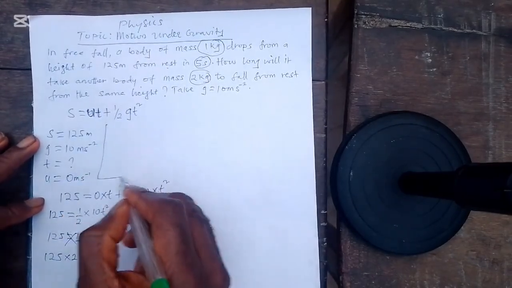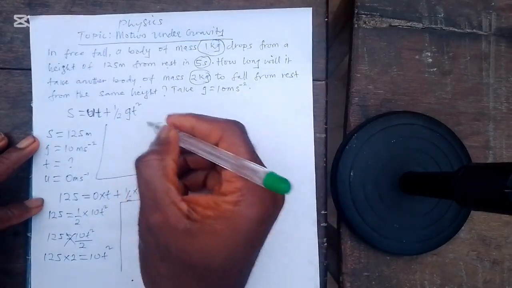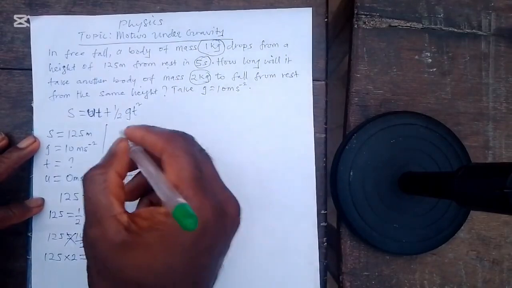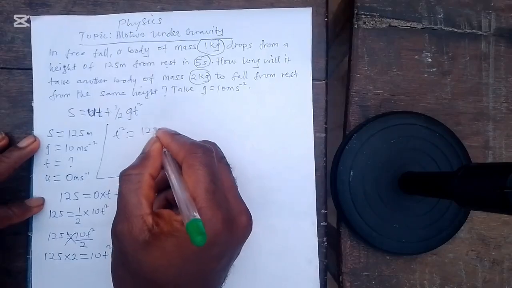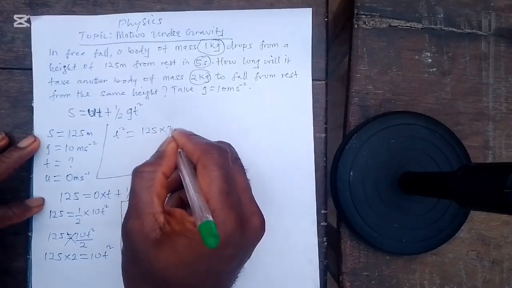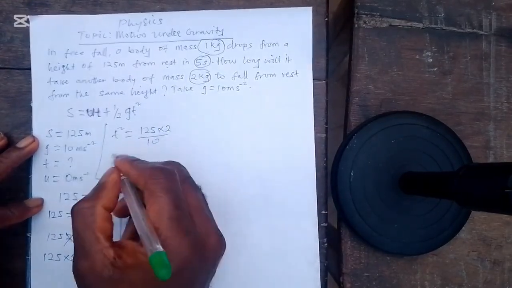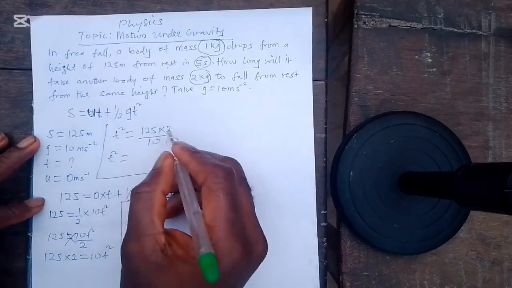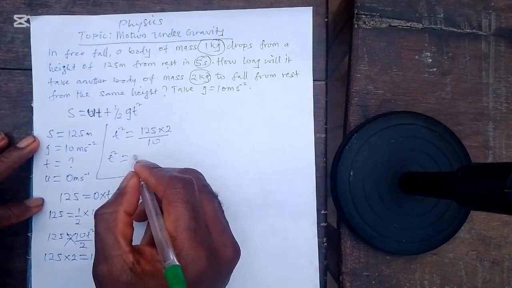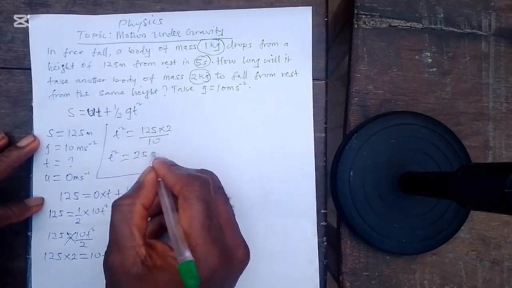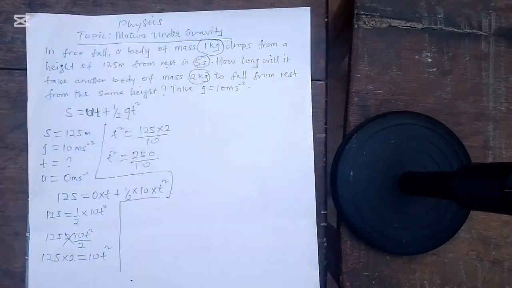Making t squared the subject of the formula, we have that t squared will be equal to 125 times 2 all over 10. So t squared will be equal to 125 times 2, which is 250, divided by 10, right?